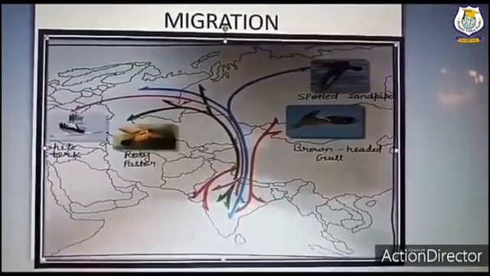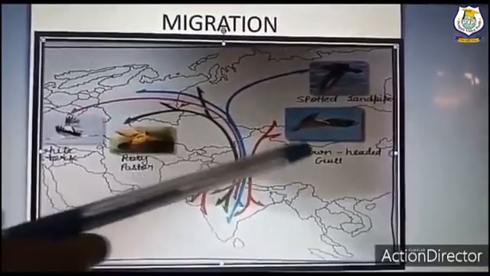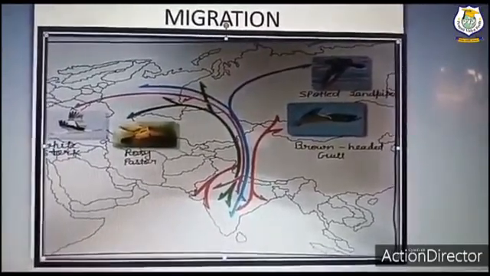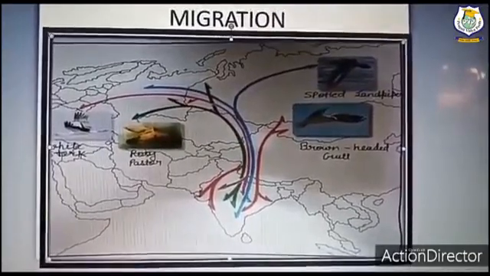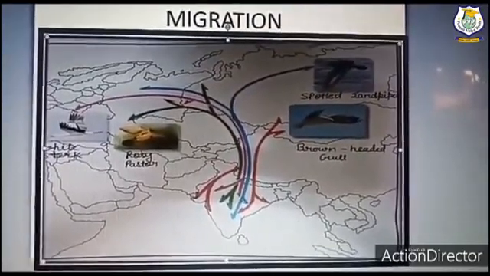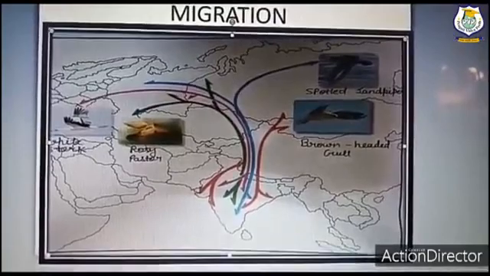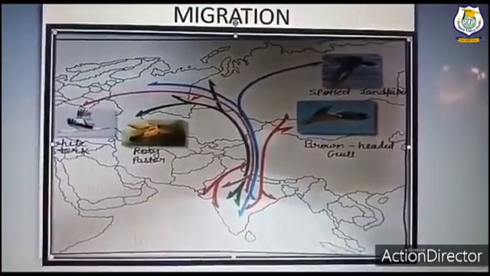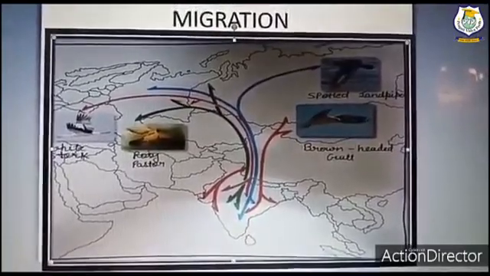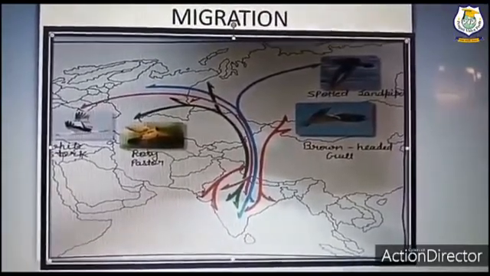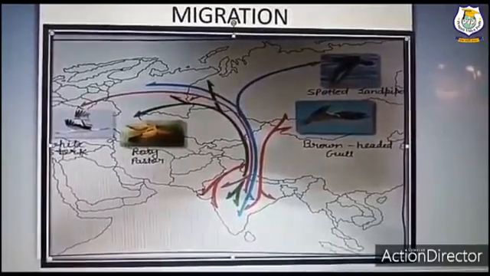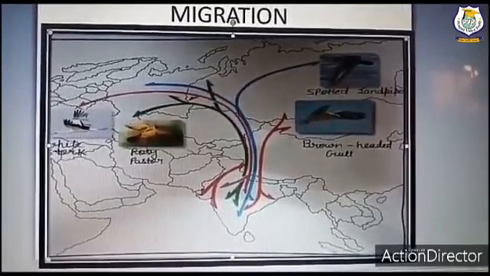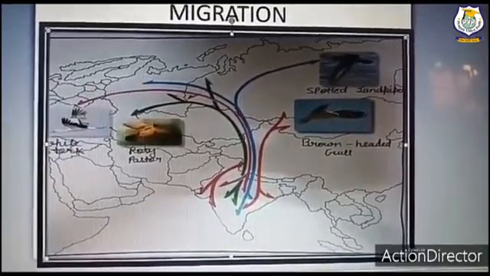Now here is one more bird, the brown-headed gull. This bird comes from Central Asia and Tibet and visits India in the month of September and they return home in the month of April. Students, I told you about these four birds. Now I will ask about these birds, from where they are coming, when they are coming to India, and when they are going back.